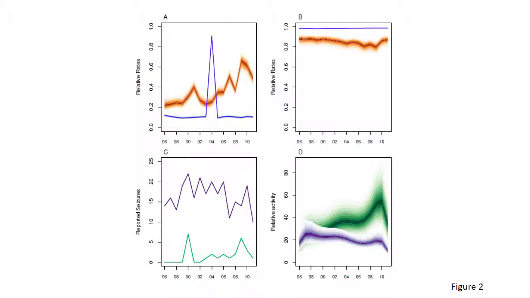On the top half of this slide, we can see the seizure rate, which is orange, and the reporting rate, which is blue, for Cameroon, which is figure A, and the USA, which is figure B. The seizure rate in orange has a dark line in the middle, which is our best estimate of the seizure rate, and as we move away from our best estimate, we become less confident that that is the relative seizure rate. And we show an 80% interval here. A similar idea holds for the reporting rate, but the credible intervals are much tighter in this case.